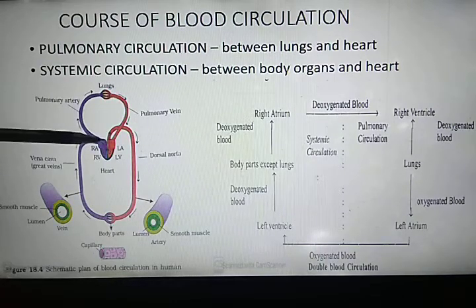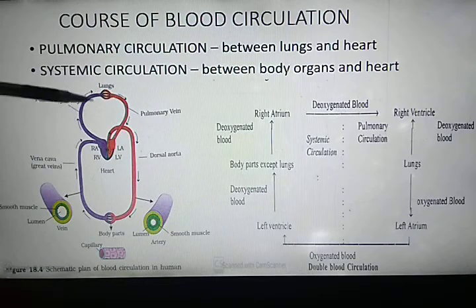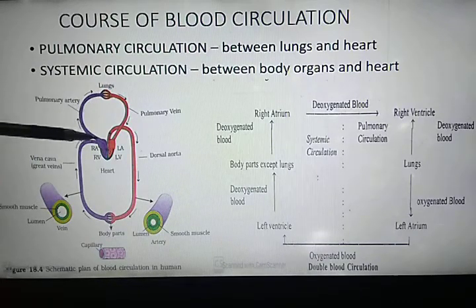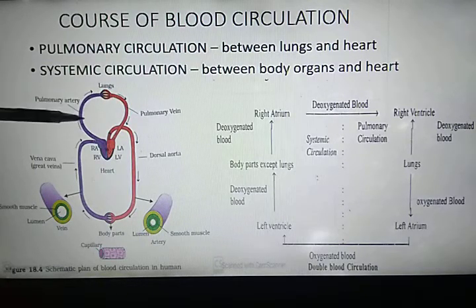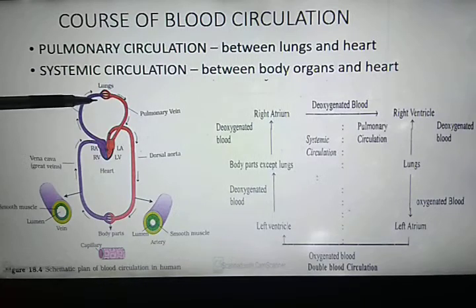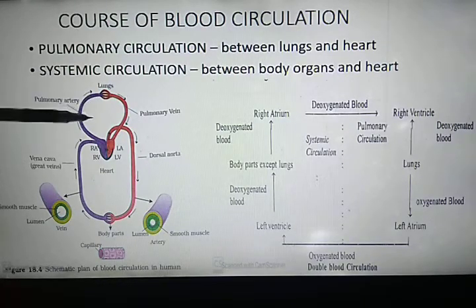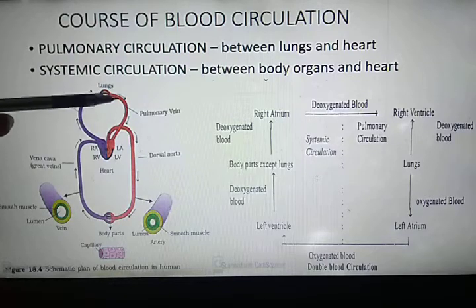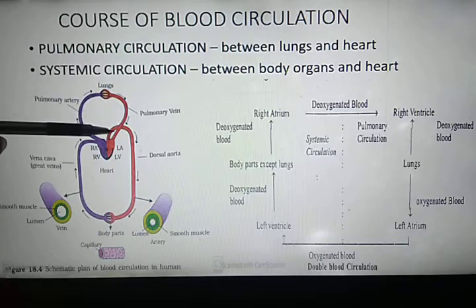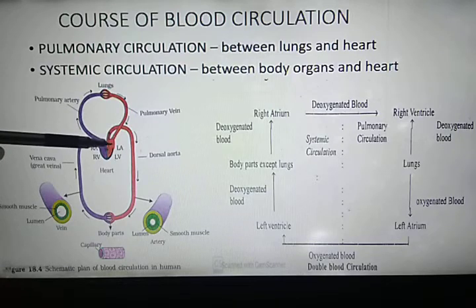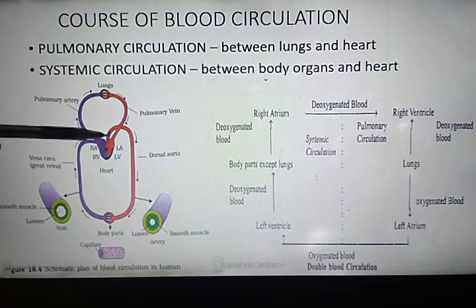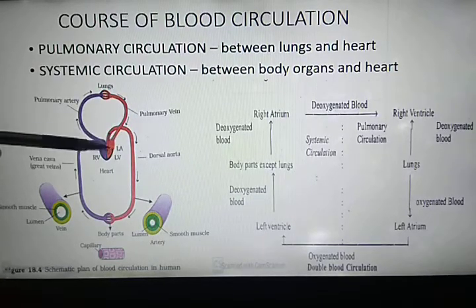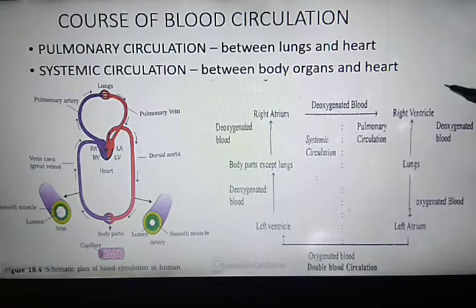Left pulmonary artery enters into the left lung, and right pulmonary artery enters into the right lung, which supply deoxygenated blood to the lungs. After the exchange of gases, pulmonary veins carry oxygenated blood back to the heart into the left auricle. Now from the left auricle, this oxygenated blood is transported to the body parts. In pulmonary circulation, we have to start from the right ventricle.